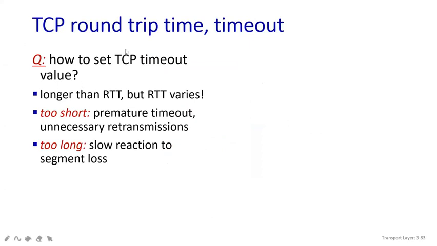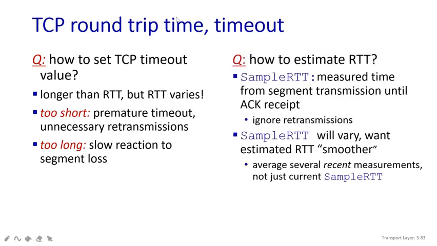Moving towards the next slide, here we are going to calculate the TCP round trip time. So how do we set the TCP timeout value? It will be longer than your round trip time, but the round trip time also varies. It can be too short, it can be too long. It means the packet will take more time to reach, otherwise the packet will take very little time to reach. How is it happening? This is one kind of question. One more question is, how are you going to estimate the round trip time?